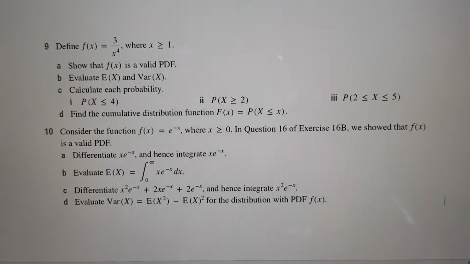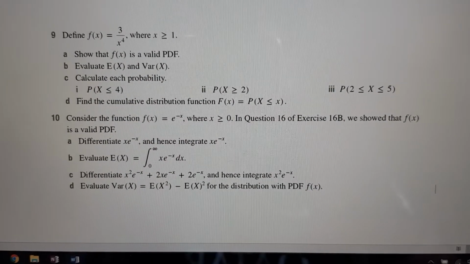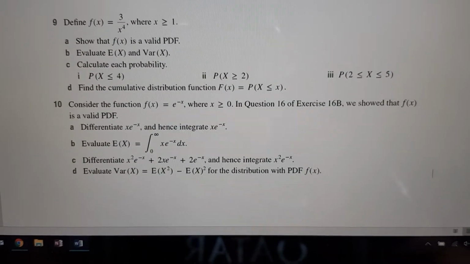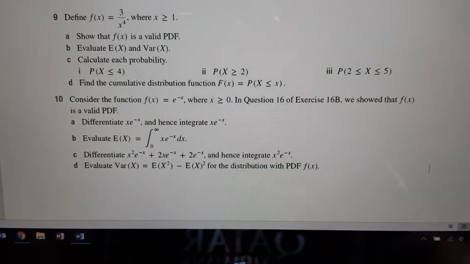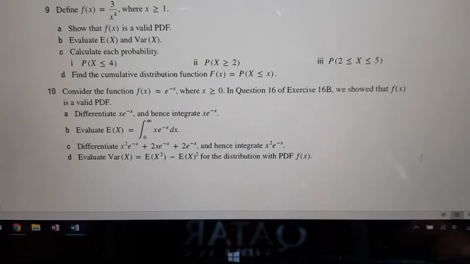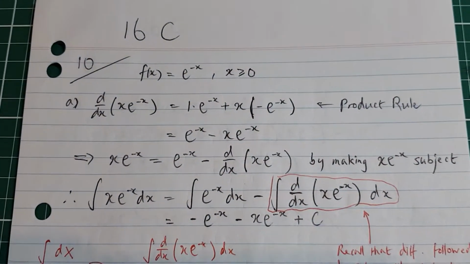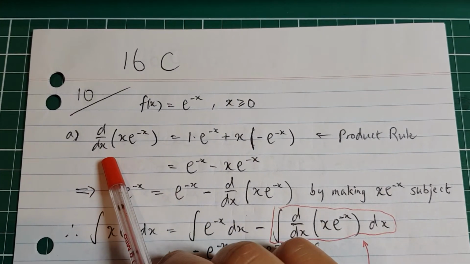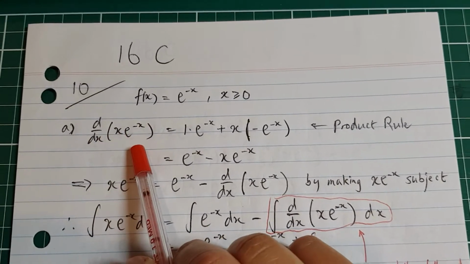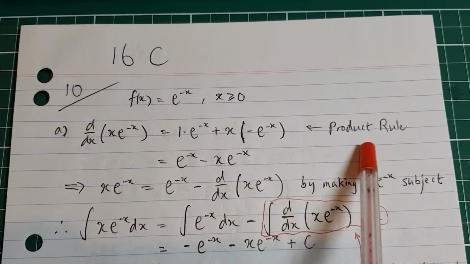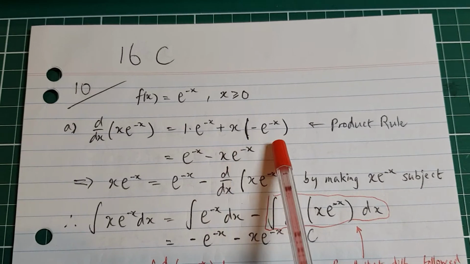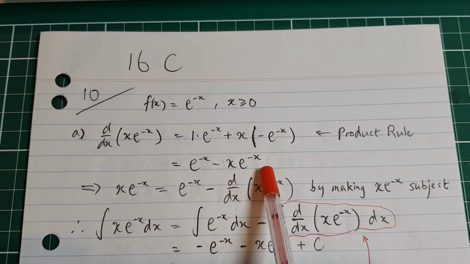All right. So a lot of differentiation questions, as well as the application of E(X) and variance of X. Okay. So part A, you're asked to find the derivative of x e to the x. Obviously, you're going to have to use the product rule. So like I said here, product rule being applied, then you get this.